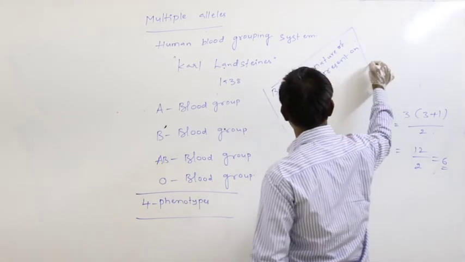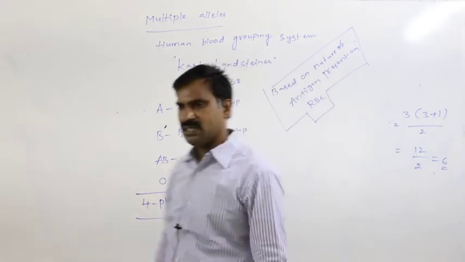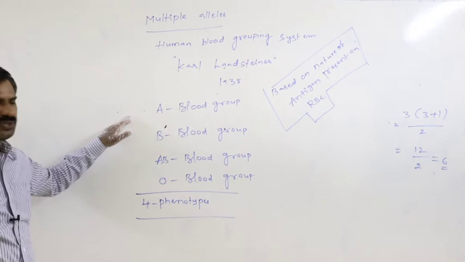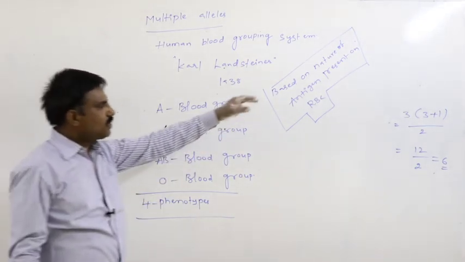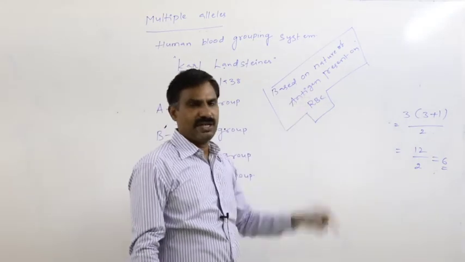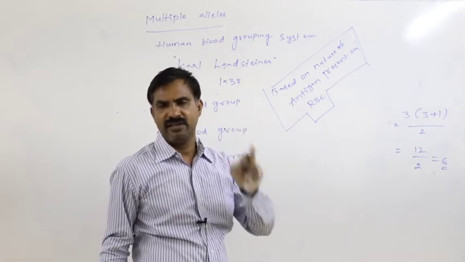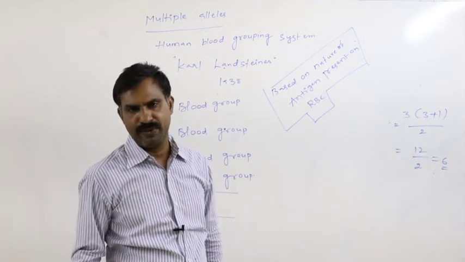Based on the nature of antigen which is present on the RBC, he principally categorized these blood groups into four types. So what is the meaning of the antigen? That is a glycoprotein. That is nothing but a complex glycoprotein.